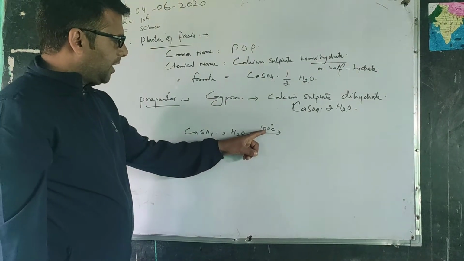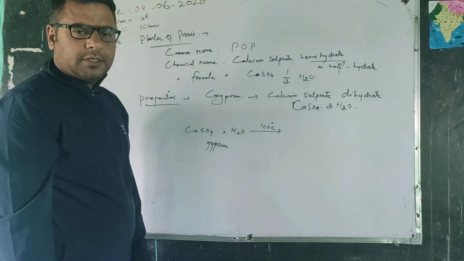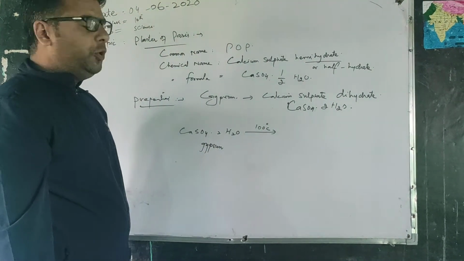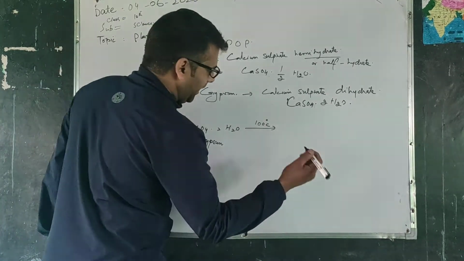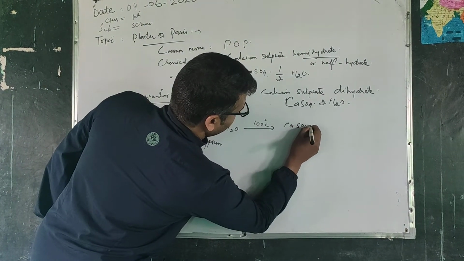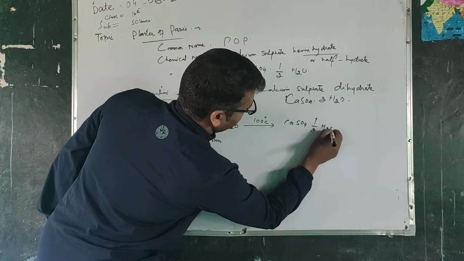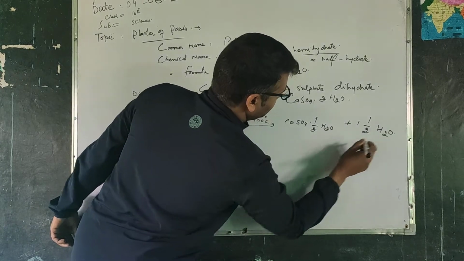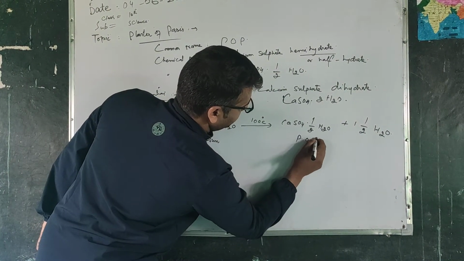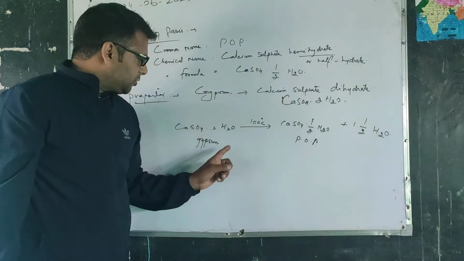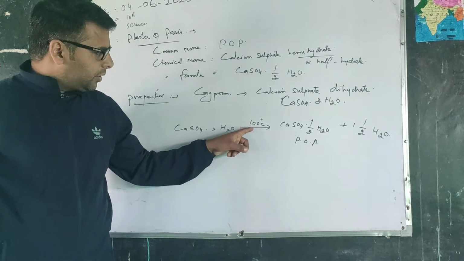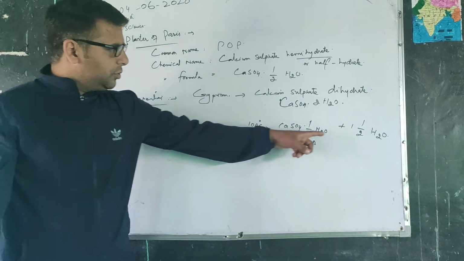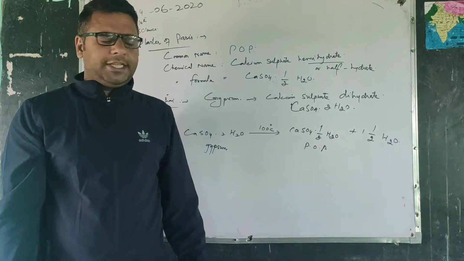When it is heated to about 100 degrees Celsius, it loses three-fourths of its water of crystallization, and we get POP: CaSO4 half of H2O, plus 3/2 of H2O. So POP is obtained by heating gypsum to about 100 degrees Celsius.